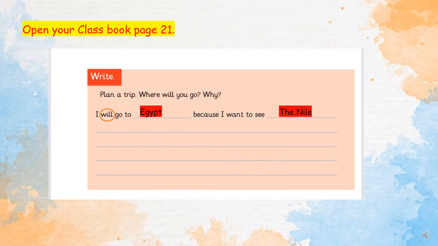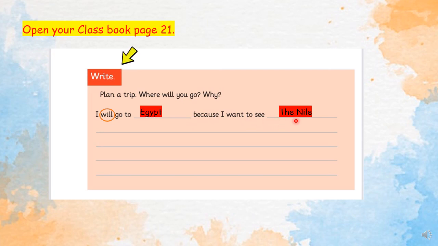Now open your class book on page number 21. Read the question. Right. So we are going to plan a trip. Where will you go and why? So when we plan, what do we use? Very good, we use will if we want to plan for something. So the sentence will be like this. For example, I will go to Egypt because I want to see the Nile.